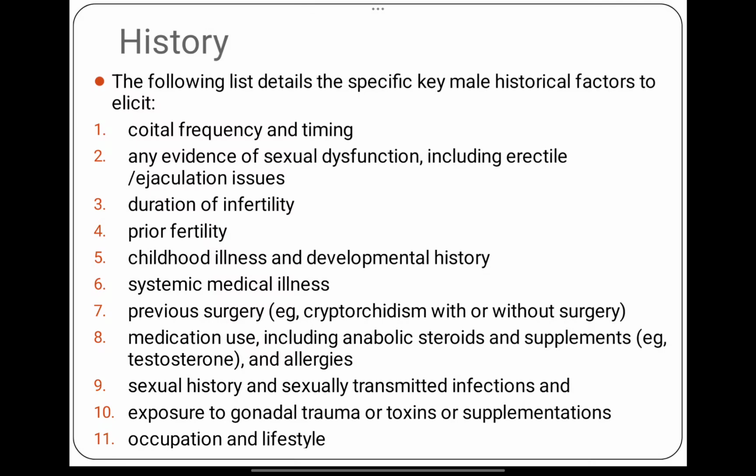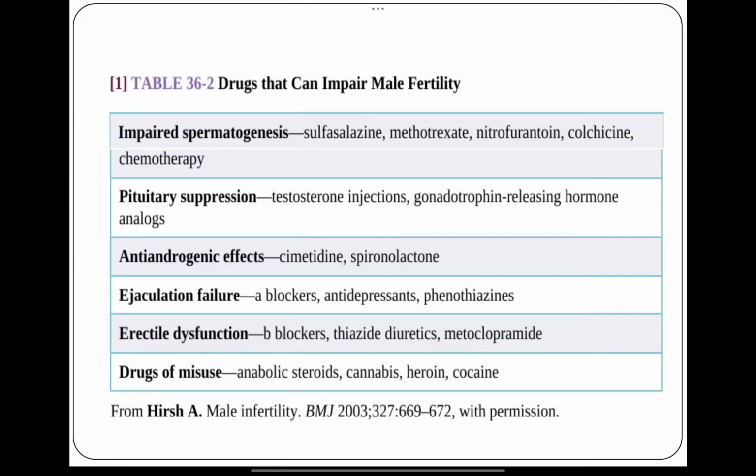Systemic medical illnesses like diabetes, hypothyroidism, tuberculosis, or any chronic disease. Previous surgeries, cryptorchidism with or without surgery. Medications used like steroids, testosterone, and allergies are also causative factors. Sexual history of sexually transmitted infections, gonadal trauma, toxins or supplementation. Occupation and lifestyle history is very important.